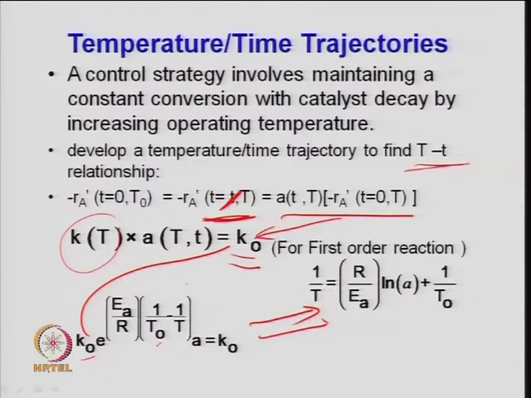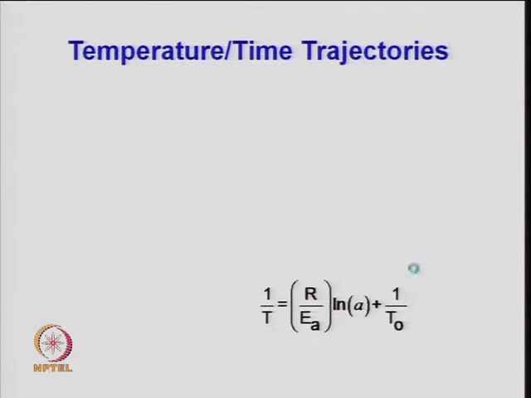This is from this equation, 1 upon T minus 1 by T0; I have taken it to the other side. So, R upon E_A times ln of A. That is the expression for how temperature and activity are correlated if this is known at temperature T0. So, the activation energy for the main reaction is known from the kinetics, right, and one can find the activity as a function of temperature, and once this activity is known, it can be substituted in the deactivation equation.